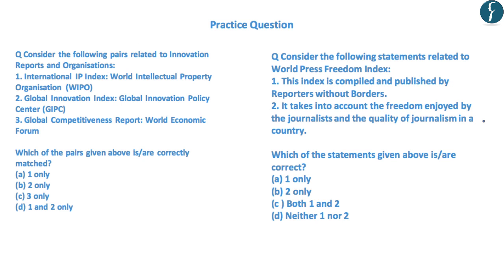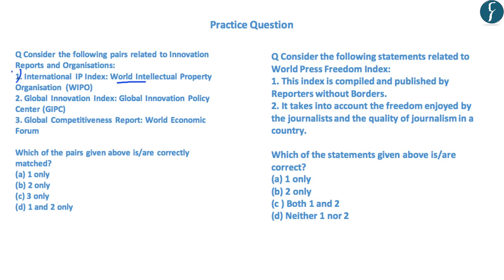Now, after going through today's discussion, let us take up these practice questions from our preliminary examination point of view. The answer for these questions will be displayed after 5 seconds. Now, the first question reads, consider the following pairs related to innovation reports and organizations. So, in this line, the first reads the International Intellectual Property Index, and the body which is releasing it is the World Intellectual Property Organization.